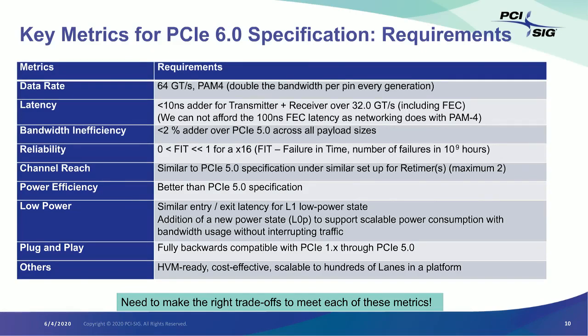Now our power efficiency needs to be better than Gen 5. That way we are better in terms of picojoule per bit than prior generations. We will be introducing a new low power state to consume power that is proportionate to bandwidth consumption while maintaining the efficiency of existing low power mechanisms. Overall, as we develop PCI 6.0 in a backwards compatible manner, we will be preserving the cost effectiveness, scalability, and ability to be deployed in high volume manufacturing environment. That's critical for us.